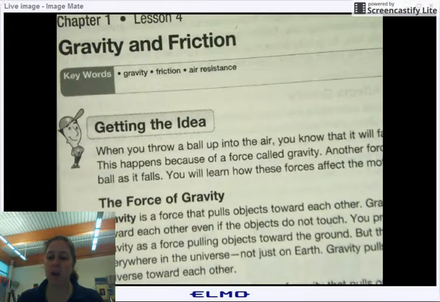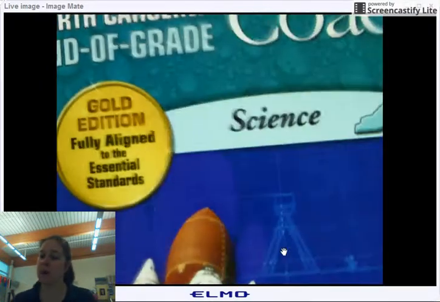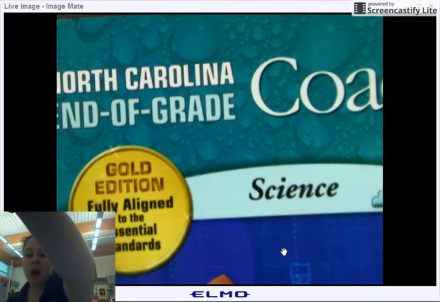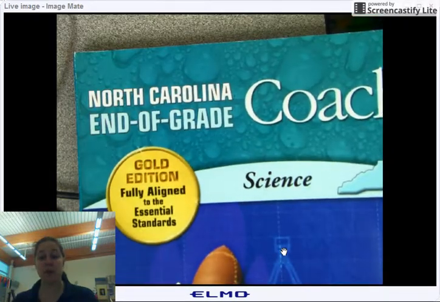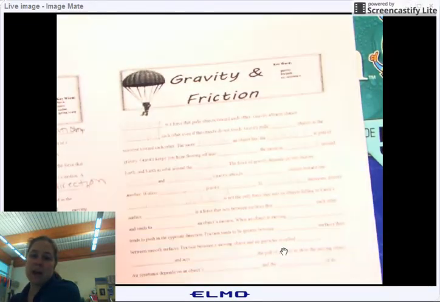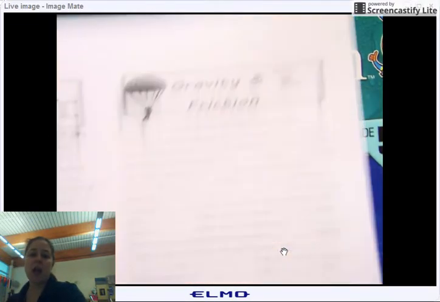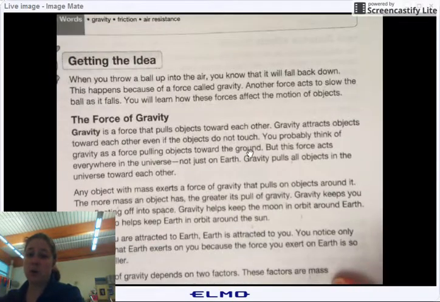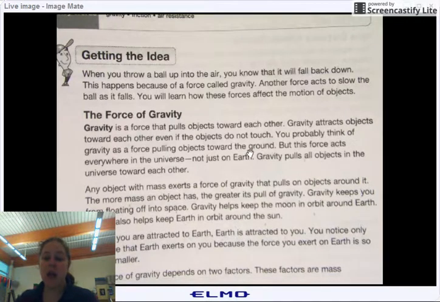Okay, guys, we are back here again. We are working with our North Carolina coach book. If you would like to follow along, you may get a book. We're going to be working on our gravity and friction one today. So if you will get that out, if you want to follow along, we are going to be on page 23. So that will be an option.